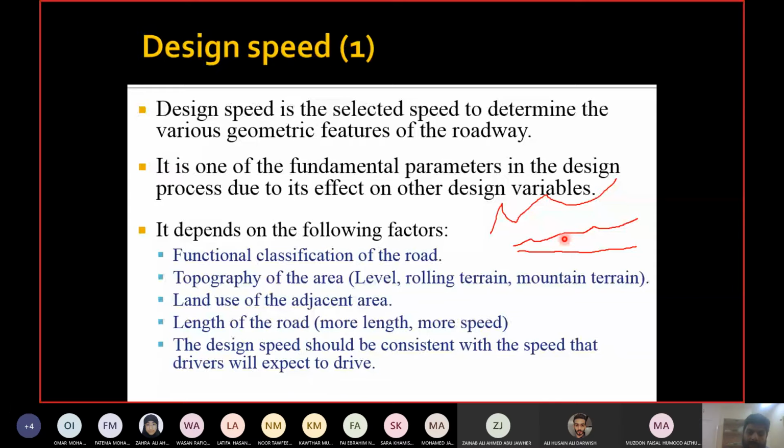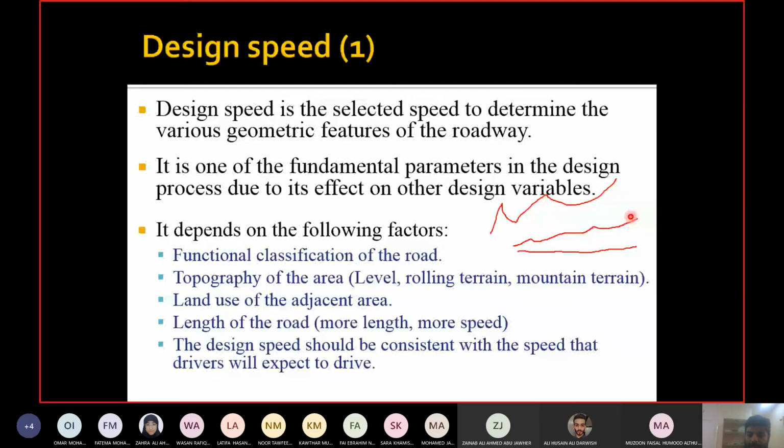But then you have mountainous terrain, which is the complete opposite of the level terrain. You have changes in elevations, changes in gradients and changes in slope, which are happening very rapidly, very drastically. Something like this. See the top line? It is going steeply up, then down, then up and down. Then you can have a curve as well and so on. So in mountainous terrains, slopes, gradients and elevations change very fast.